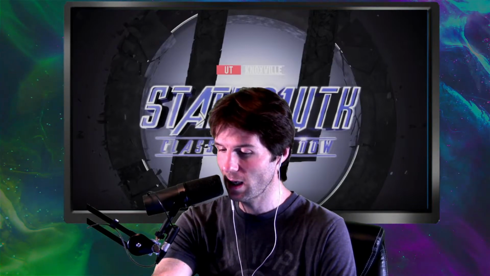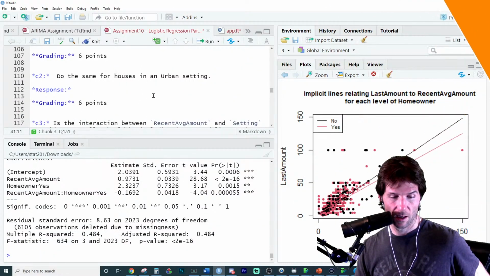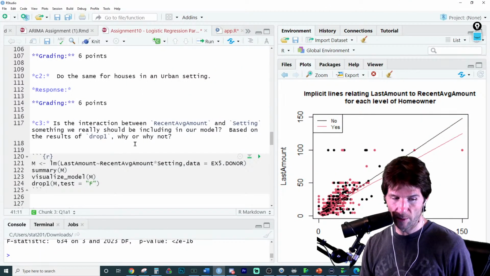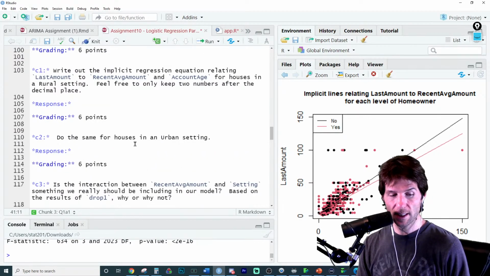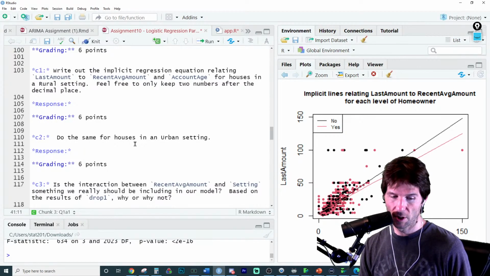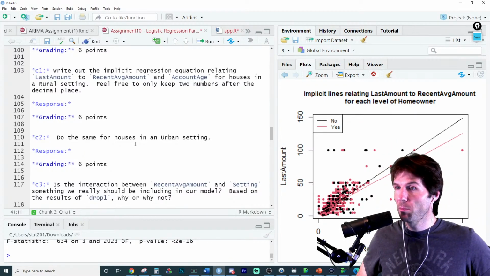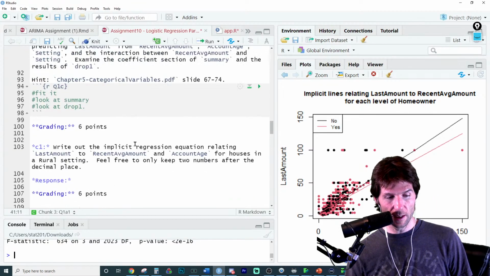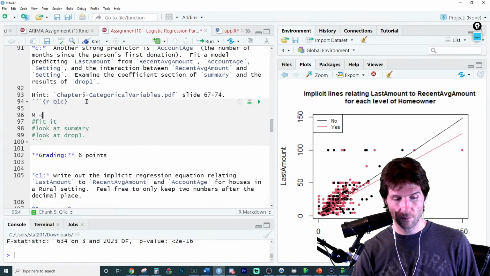Here we go with some 2C. Let's check this out. We have to write some equations here, I believe, because it says do the same. Write the implicit equation relating last amount to recent average account for houses in the rural setting. Feel free to only keep 2 numbers after the decimal. Cool, that makes life easier. So this is writing implicit lines by solving equations. We need to get our equations right here, and let's make our line.